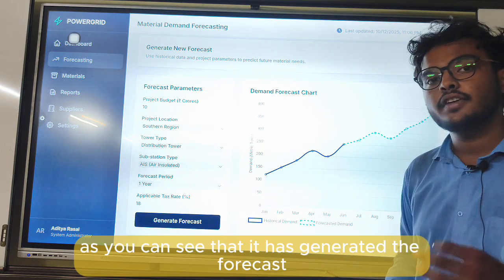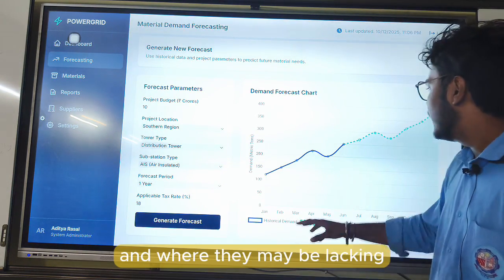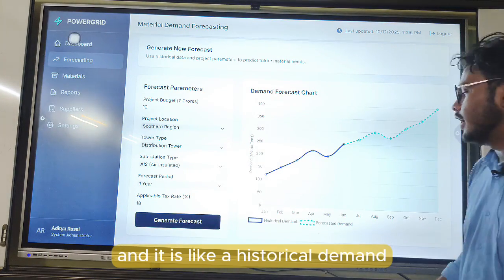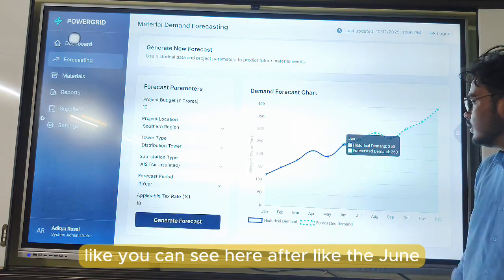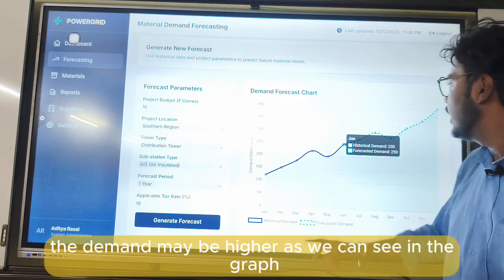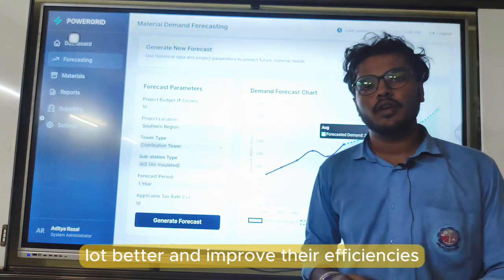As you can see, it has generated the forecast with the previous data which the company has entered, and shows where they may be lacking. It is data from January to December, with historical demand and forecasted demand. You can see here that after June, the forecasted demand may be higher, as we can see in the graph. And in this way the companies can get a lot of data and improve their efficiencies in many ways.